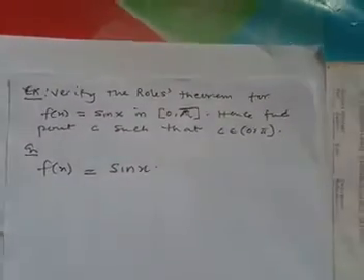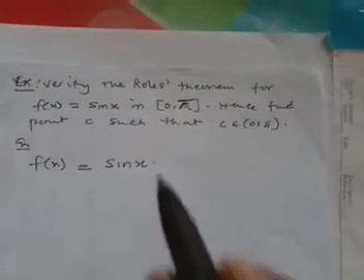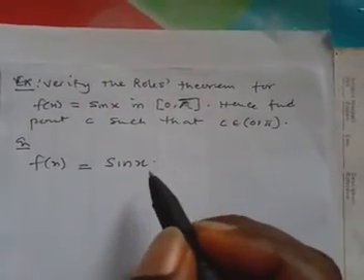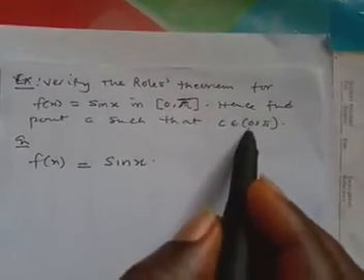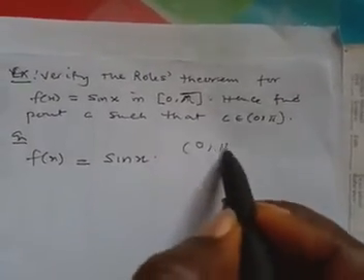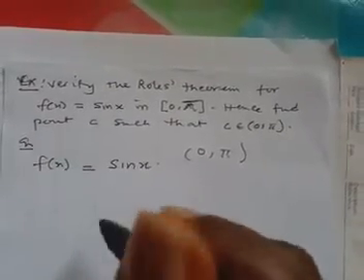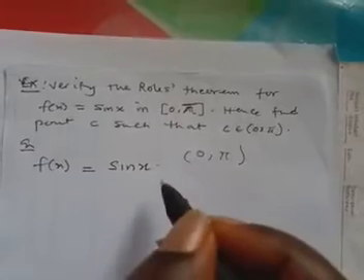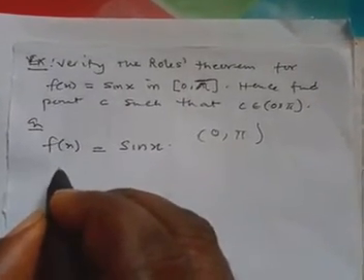These are the three conditions for a continuous function. So f of x is continuous. Also, f of x is differentiable in this open interval 0, pi. That is, if you differentiate it, it will become cos x. So whatever we have there, it will still hold. So in that case, it satisfies Rolle's theorem.